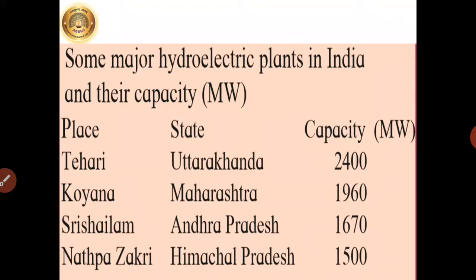Now just see here the table which is showing major hydroelectric plants in India and their capacities, which is also given on page number 55. Do you know? Tehri, which is in Uttarakhand, Koyna in Maharashtra, Sri Shailam in Andhra Pradesh, and Nathpa Jhakri in Himachal Pradesh. So here their capacities have been given, how much energy generation is done by all these hydroelectric plants.